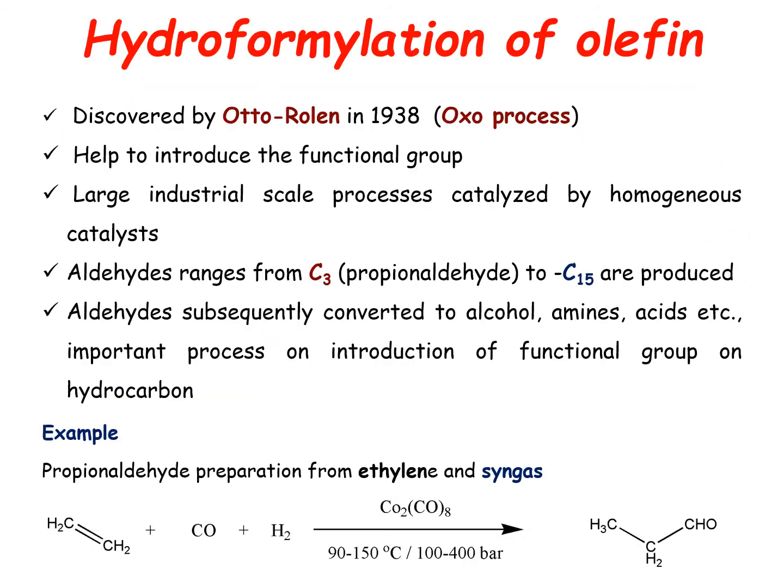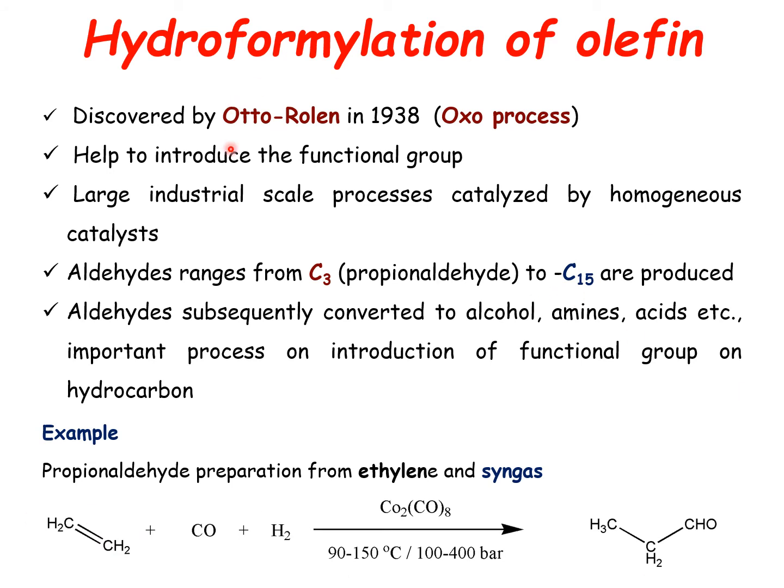Now next, we'll be going to talk about what we call the hydroformylation reaction. Hydroformylation was first discovered by the famous scientist Otto Roelen in 1938 as the Oxo process. It helped introduce a functional group into the hydrocarbon molecule. When you introduce carbon monoxide and hydrogen, we can see that it is hydroformylated, that is, a formyl group is added. Basically, it is going to be the addition of hydrogen and HCHO group across the olefinic bond. That is what hydroformylation reactions are.